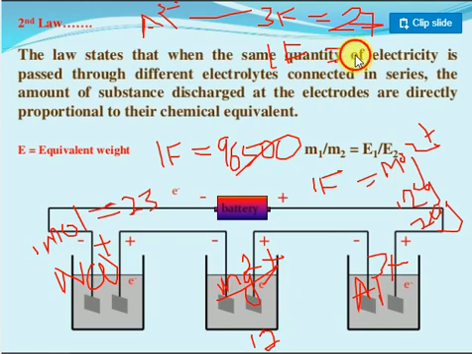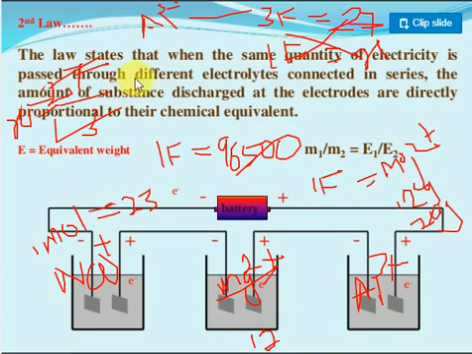X only. Cross multiply: X is equal to 27 by 3. You will get 9 grams.